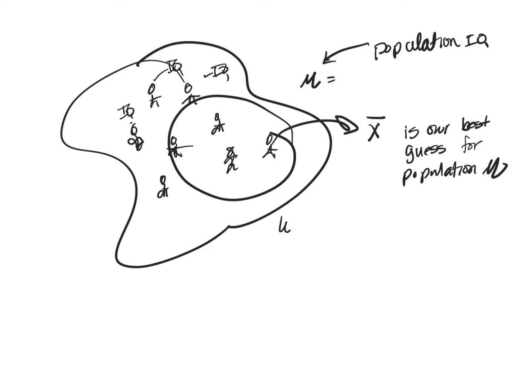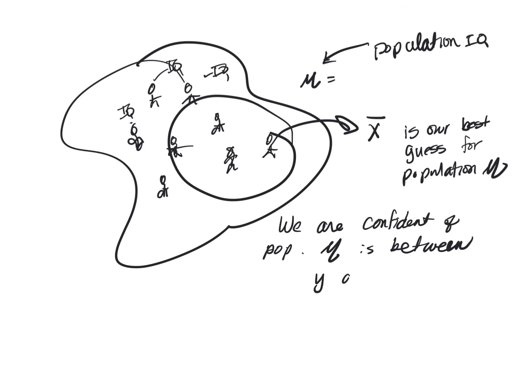So if you want to be more accurate, you could perhaps report a range. That's when we say we are confident our population mean is between X and Y, or Y and X. All right, so we give a range. Now, obviously, give a smaller range, we're less confident. Give a bigger range, more confident. But it's a trade-off. A bigger range is not very helpful.